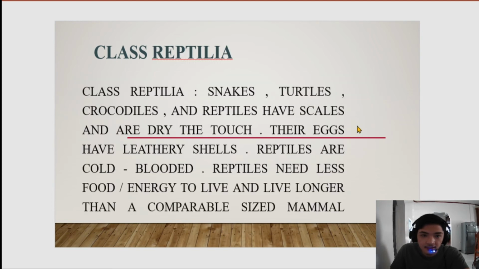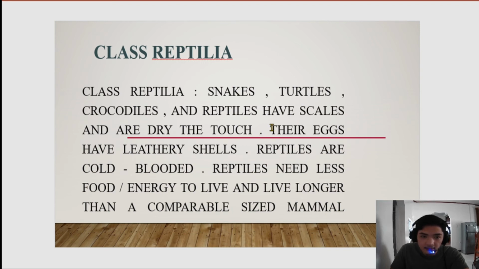Now let's go to class Reptilia. Cryptophalia, snakes, turtles, crocodiles, and reptiles have scales and are dry to touch. Their eggs have leathery shells. Reptiles are cold-blooded. Reptiles need less food and energy to live and live longer than a comparable size mammal.